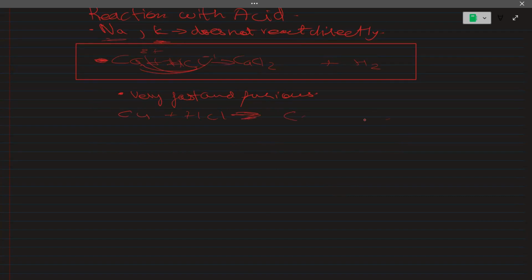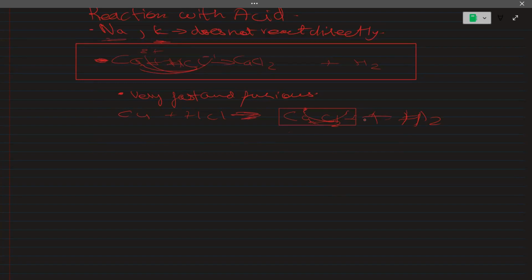And in this, what we can see is that in CuCl2, Cu has two positive charge, so this two positive charge will go to Cl, and hence Cl will get two. Okay, and Cl has one minus charge, so one will go to Cu, and one we don't usually write. So this is how we will write it. And here H2 will come, because hydrogen is always produced when a metal reacts with acid.